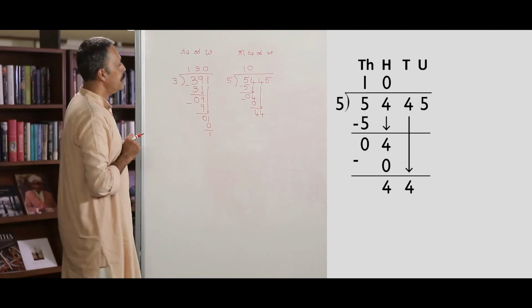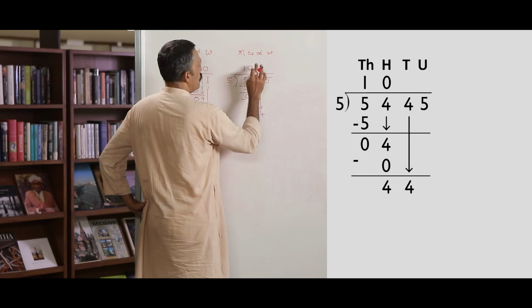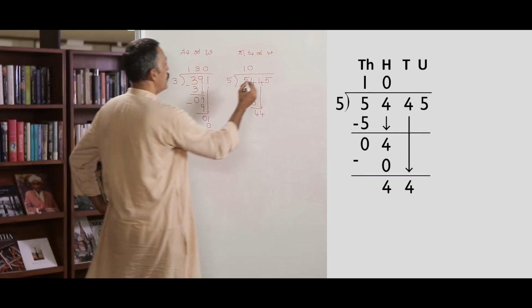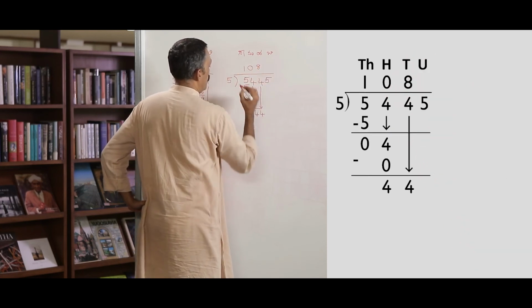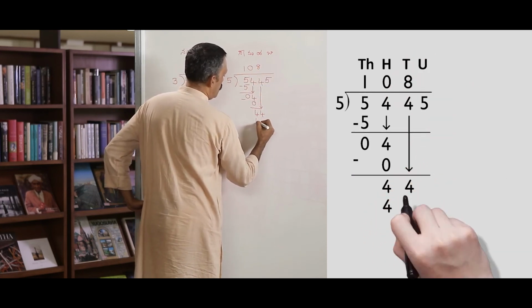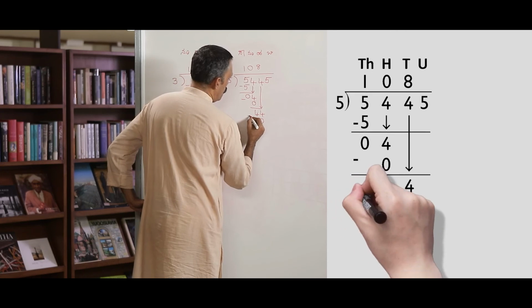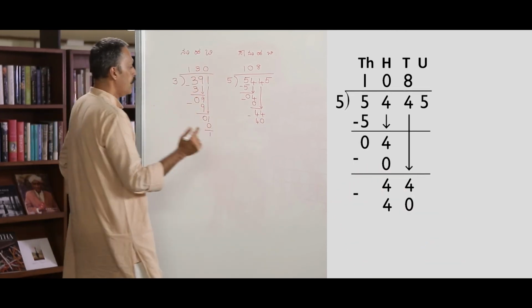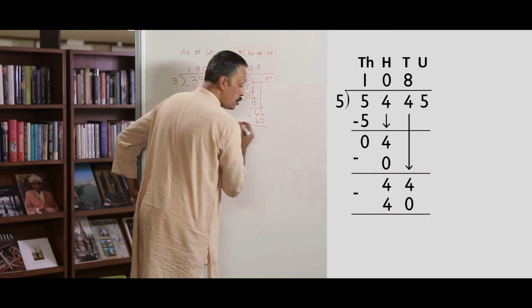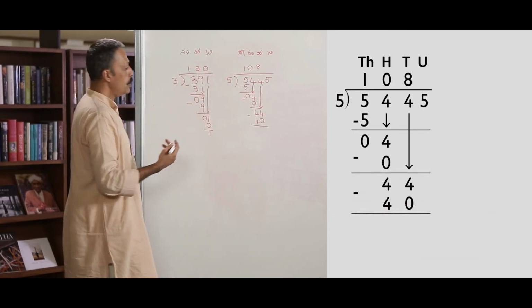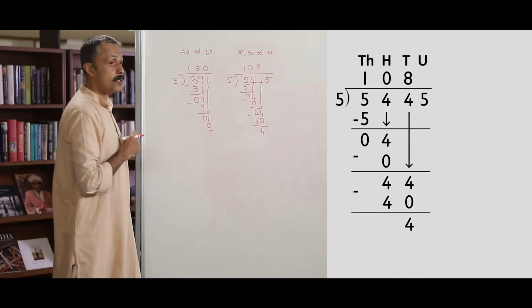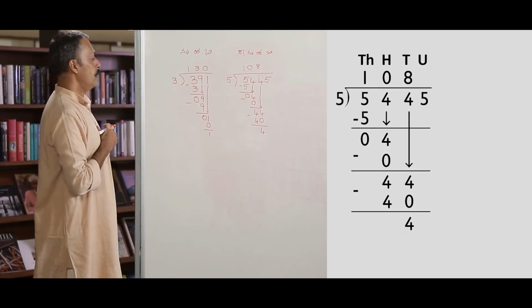How many 10 rupee notes may each person get? Everyone gets 8 notes of 10 rupees. So, 40 notes of 10 are given away. Therefore, how many 10 rupee notes are left with me? 4.